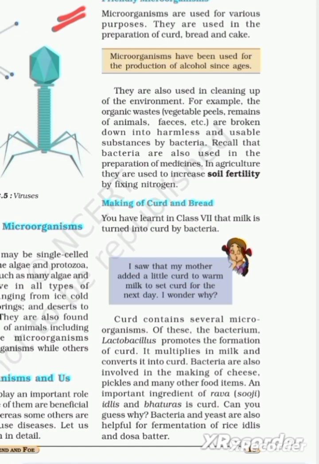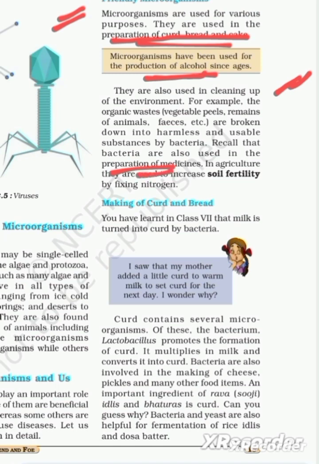Friendly microorganisms. Microorganisms are used for various purposes. First, they are used in the preparation of curd, bread and cake. Microorganisms have been used for production of alcohol since ages. They are also used in cleaning of the environment. For example, organic waste, vegetable peels, remains of animals, feces are broken down into harmless substances by bacteria. Recall that bacteria are also used in the preparation of medicines.